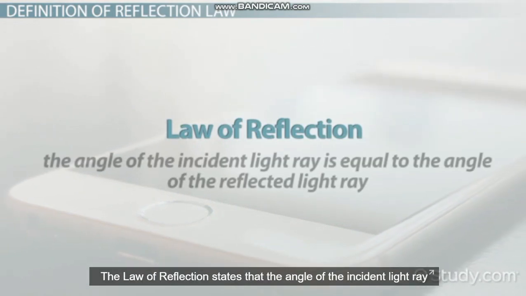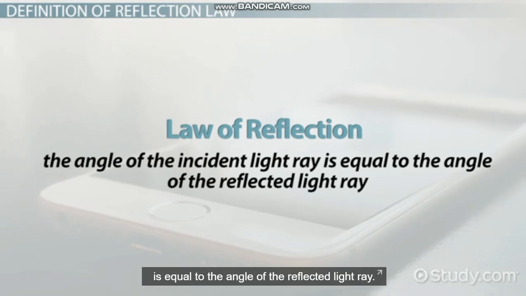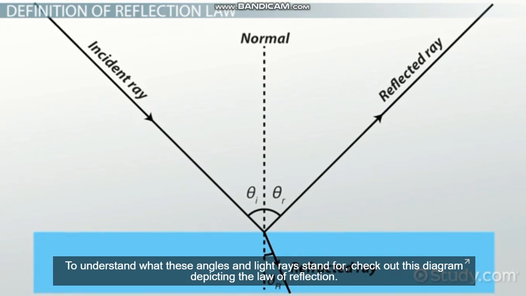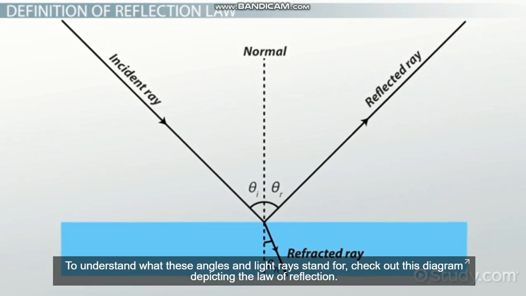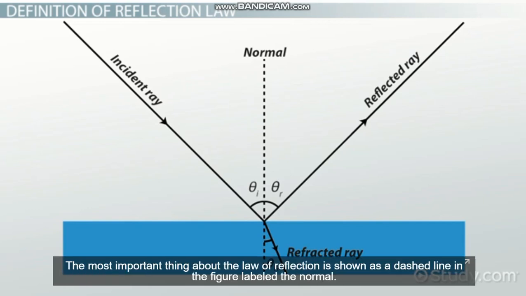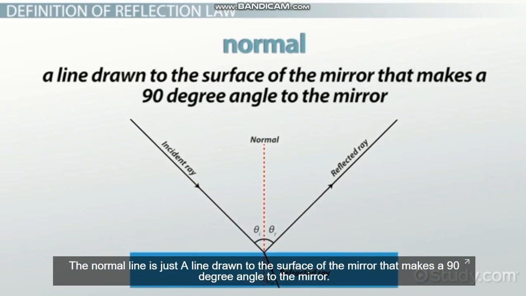The law of reflection states that the angle of the incident light ray is equal to the angle of the reflected light ray. To understand what these angles and light rays stand for, check out this diagram depicting the law of reflection. In this depiction, the blue band represents a mirror, which reflects rays of light. The most important thing about the law of reflection is shown as a dashed line in the figure labeled the normal. The normal line is just a line drawn to the surface of the mirror that makes a 90-degree angle to the mirror.